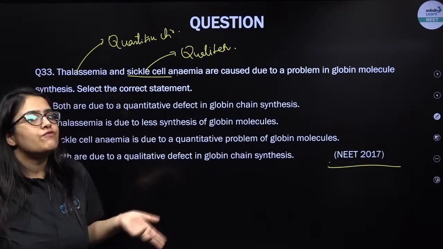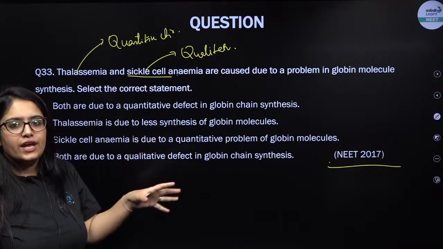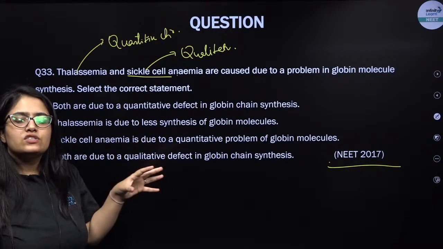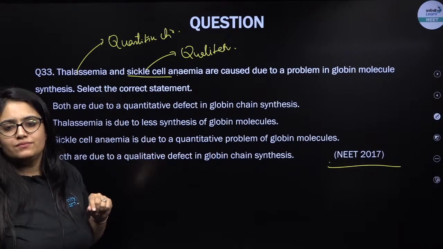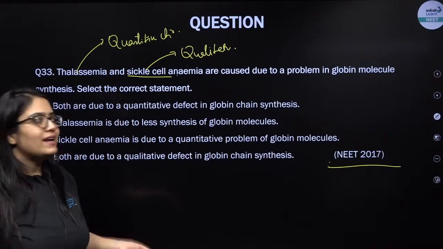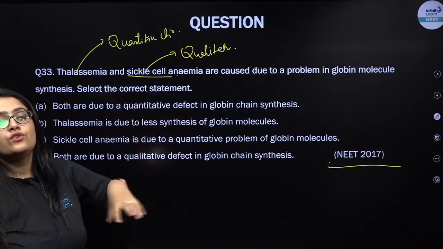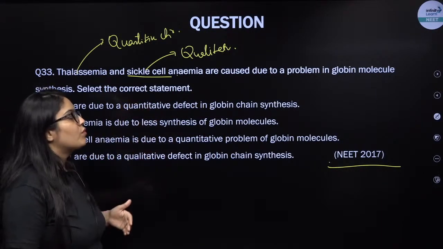It is an incorrectly formed hemoglobin molecule, because in the beta globin chain of the hemoglobin, on the 6th position instead of glutamic acid there is valine, because GAG got replaced by GUG. That was the problem, right? Because of which the beta globin molecule becomes defective, making the hemoglobin molecule defective.